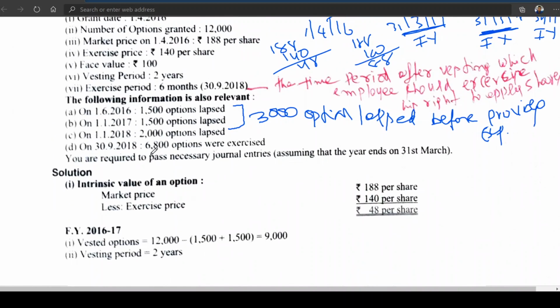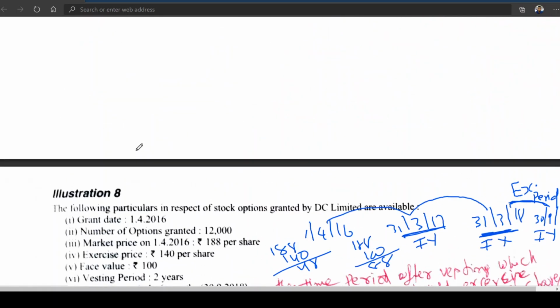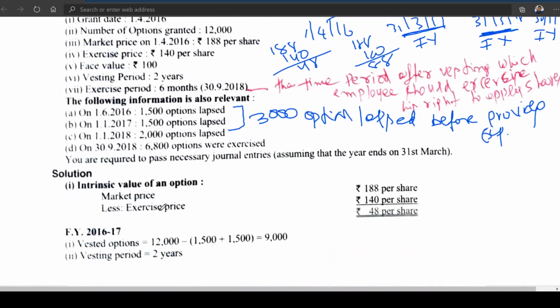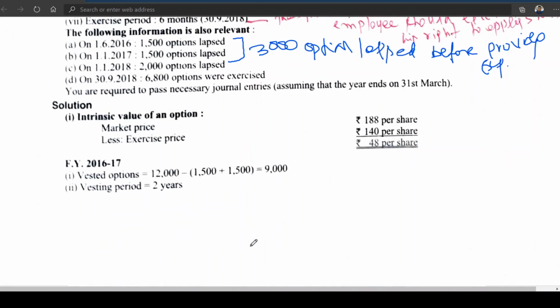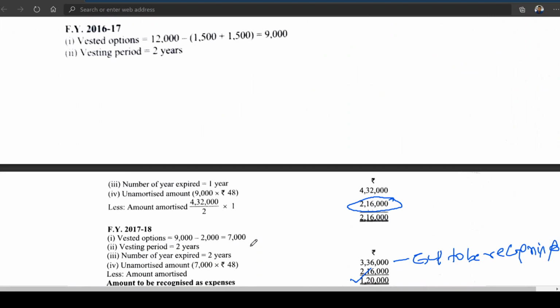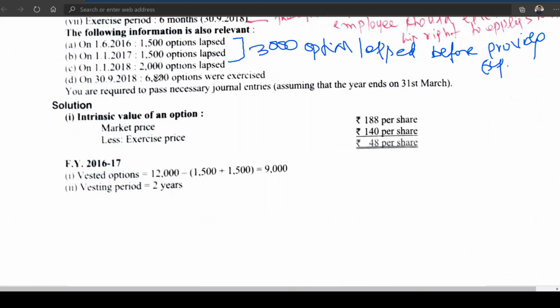Then what happened on 30th September? Total we are having how many options? 12,000. Out of 12,000, 3,000 has already lapsed. So 9,000 we got. Out of 9,000, 2,000 also further lapsed. So we are having 7,000.